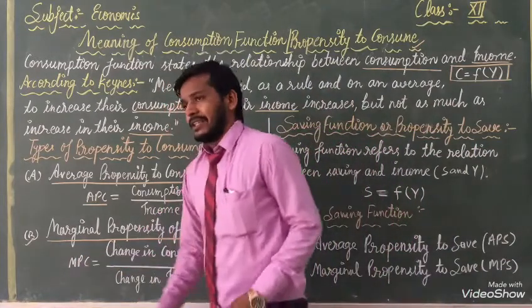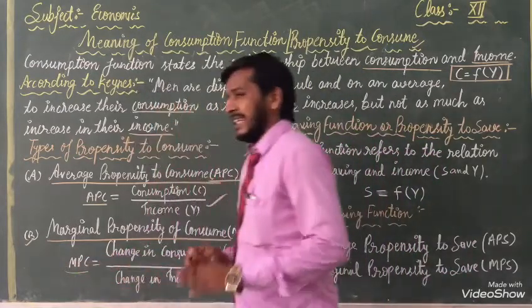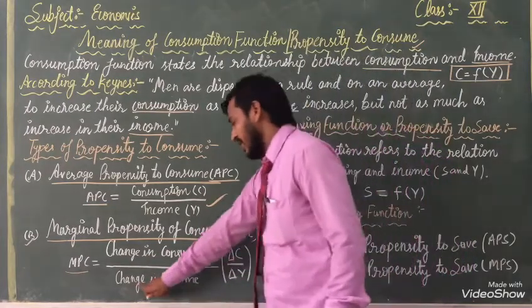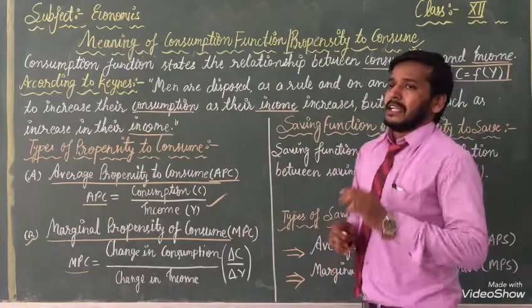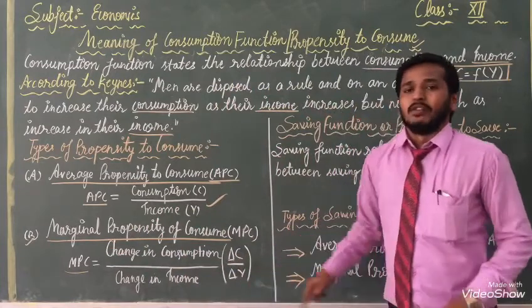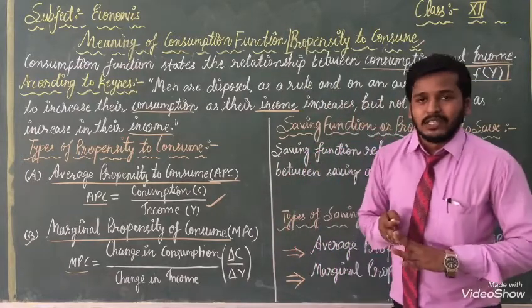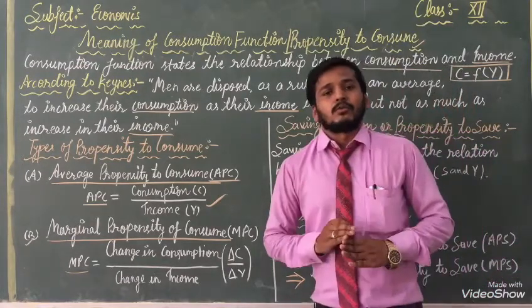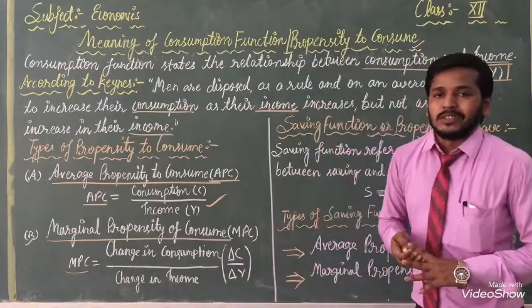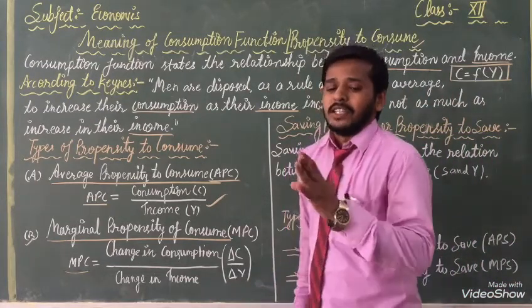With the help of that, we get a new formula: MPC equals change in consumption by change in income. We can write it as MPC equals del C by del Y. When we solve these types of questions, we have to write this, because it is the easiest way.